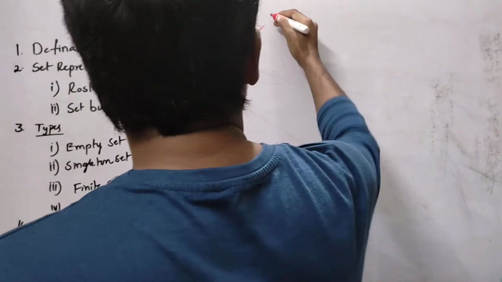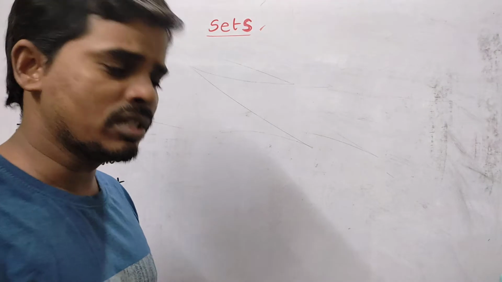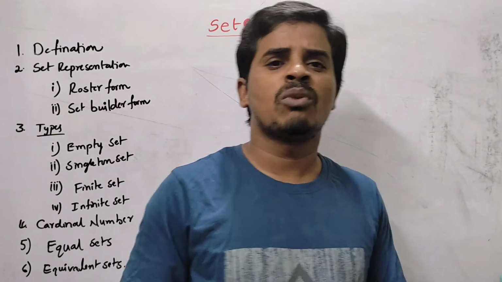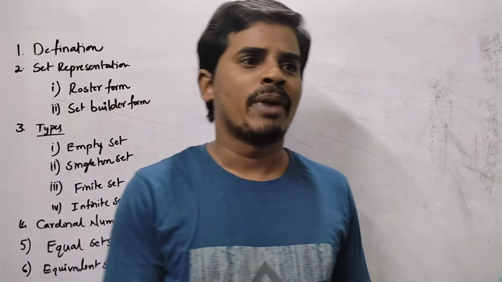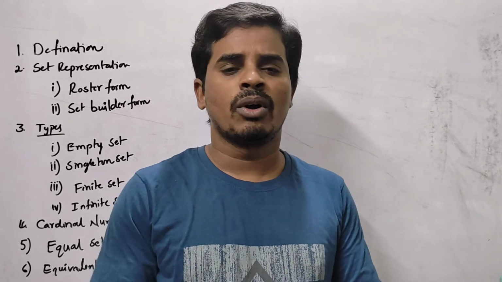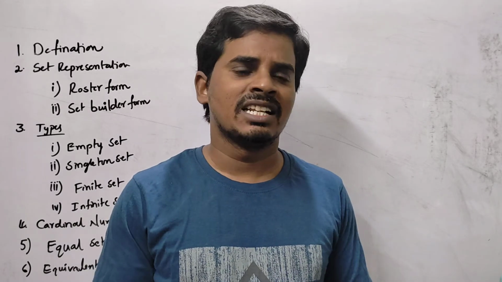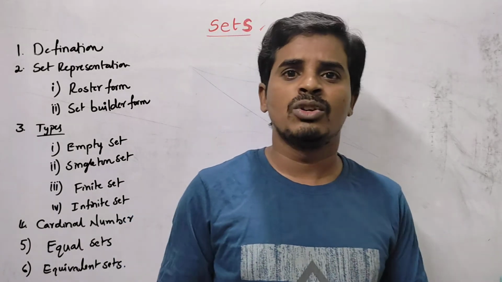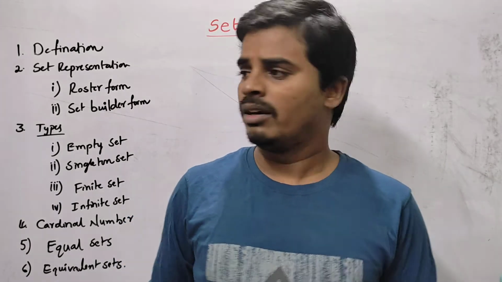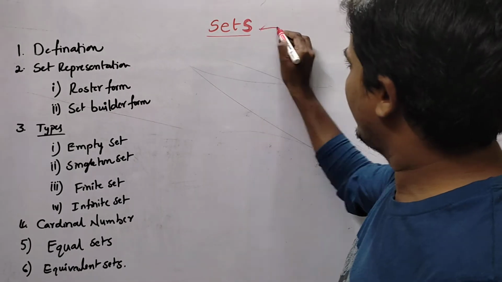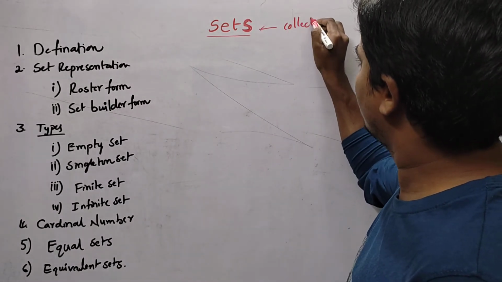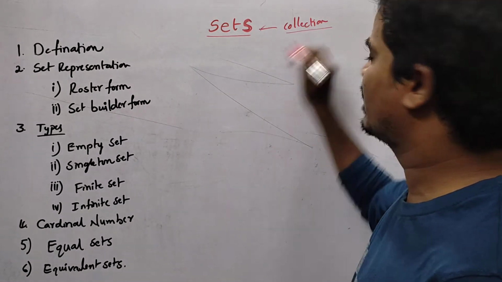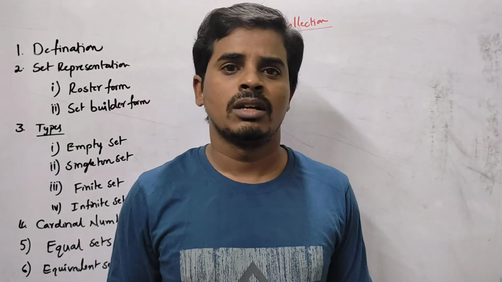Set is not a new word to us. We already use it in our general language: pen set, book set, pencil set, something like that. So set is not a new word to us, and it shows a collection of something. Set is a collection of something.